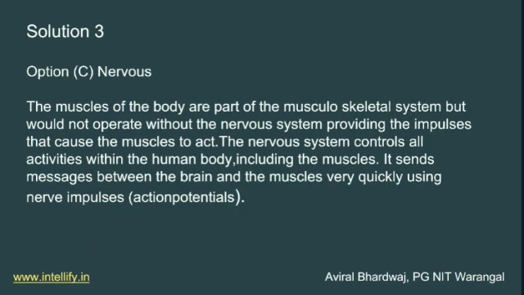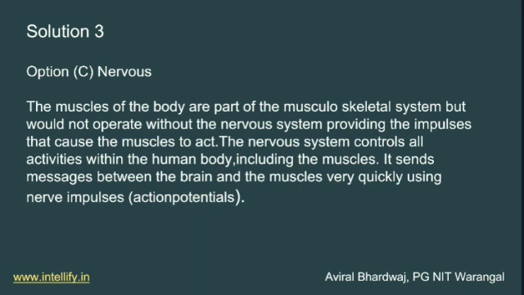We all know that our nervous system controls all activity in the body. It involves the muscles, blood flow, cell function and more. It sends messages between the brain and the muscles very quickly, within nanoseconds, using nerve cells.